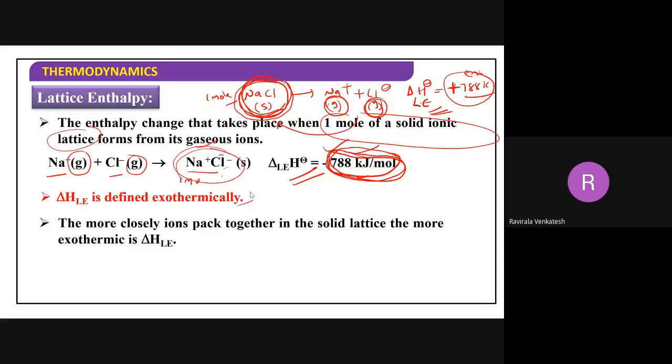Now here, the more closely ions are packed together, the more exothermic the solid lattice enthalpy is. What is the meaning of this? Very simple. If they are combining closely, what happens? In the crystal, it is closely combining, so a larger amount of heat will be released. Similarly, if they are closely combined, you have to supply a larger amount of enthalpy to break into what? Sodium and chloride ions in the form of gases. Understood here? So a stable compound will form if more heat is released.